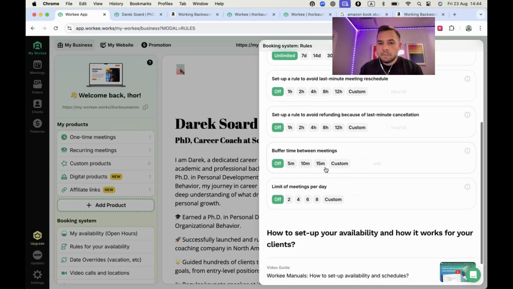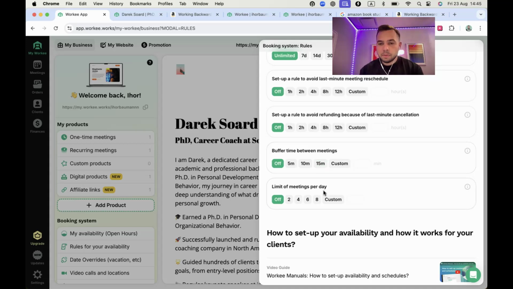You can set up buffer time between meetings just to keep some small break for your time. For example, if you have a meeting that ends at 1 p.m. and you have a break for 10 minutes, it means that Workee will keep 10 minutes for you so you can save some time for yourself.